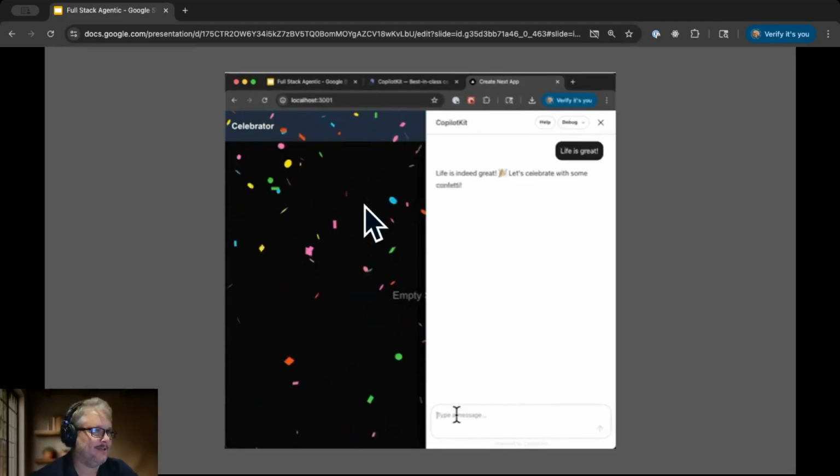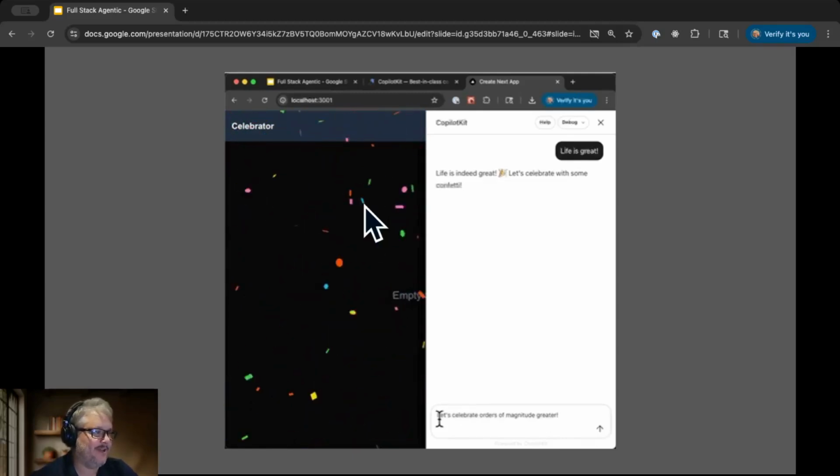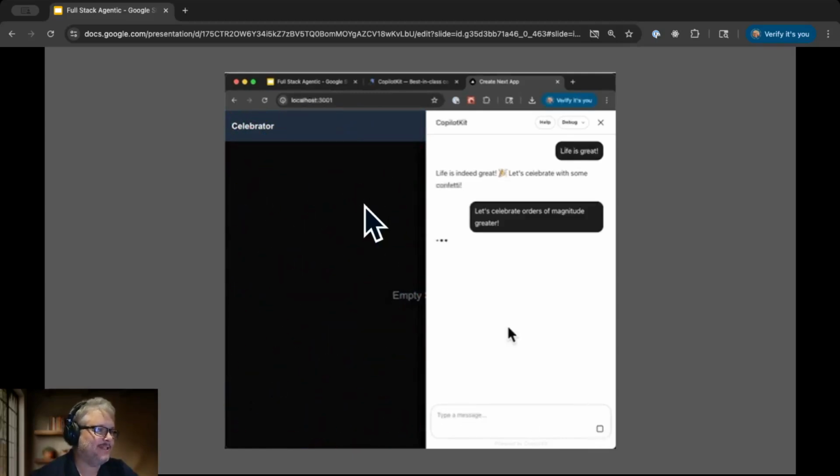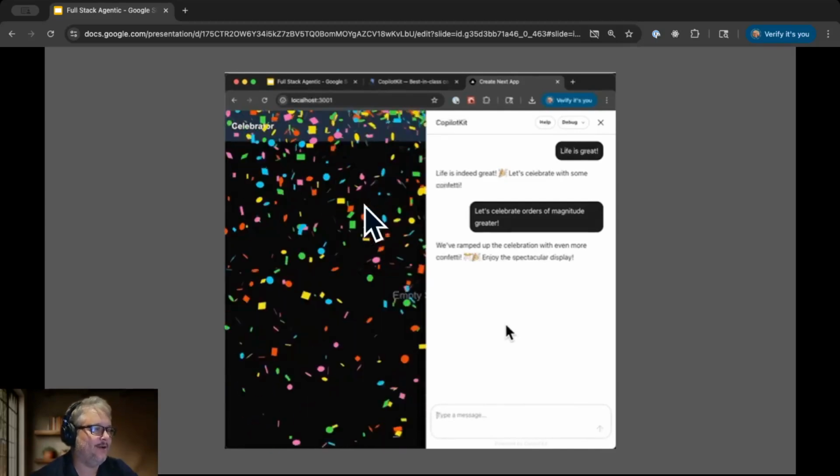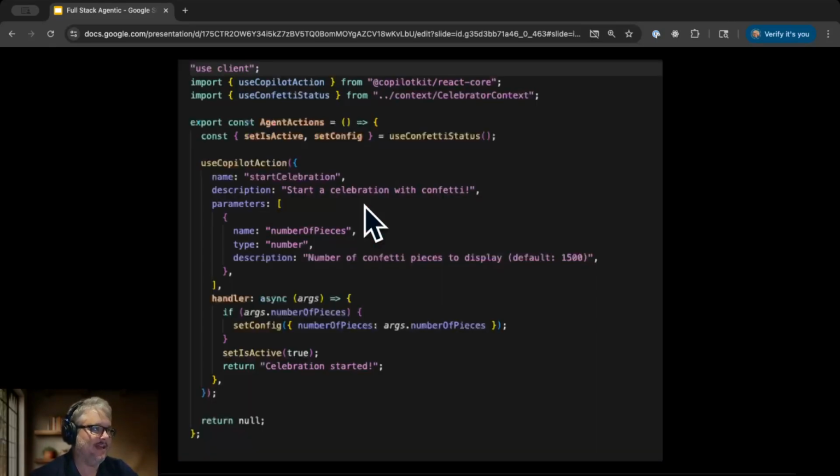So here I tell it life is great. It gives us a little bit of confetti. And I'm like, no. Let's celebrate orders of magnitude greater. And now it's raining lots of confetti. Now, it was pretty reasonable there in how much confetti is suggested. But it could suggest enough confetti that it might be a problem. But before we get into the human in the loop, let's just talk about how we raise the stakes.